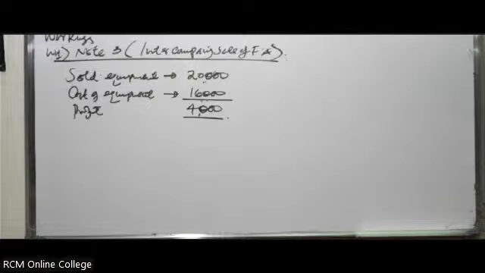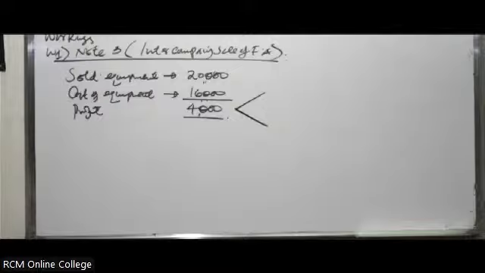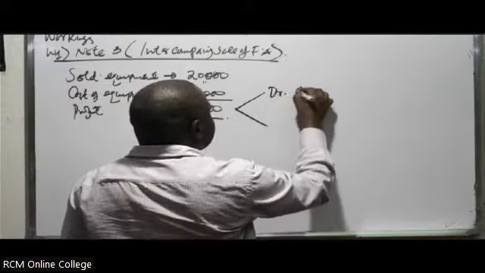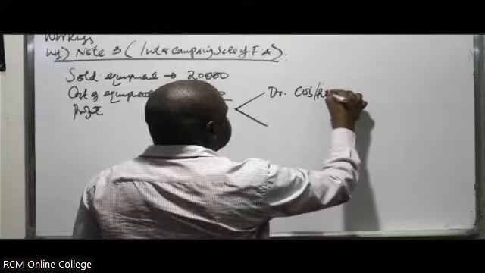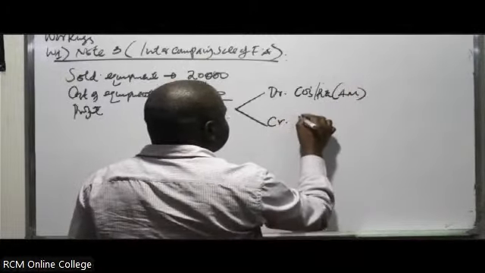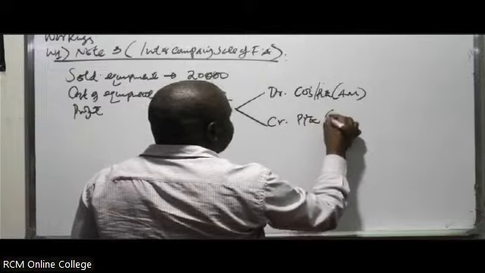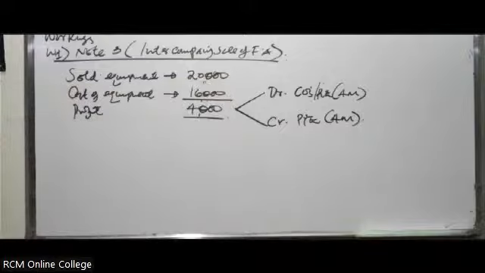So this profit, how do you end up having to deal with it? You eliminate it. You eliminate that profit on the sale of the fixed asset. To eliminate it, you debit the cost of sales, or in this case, the retained earnings, with that 4 million. Then you credit the property, plant, and equipment with the 4 million.